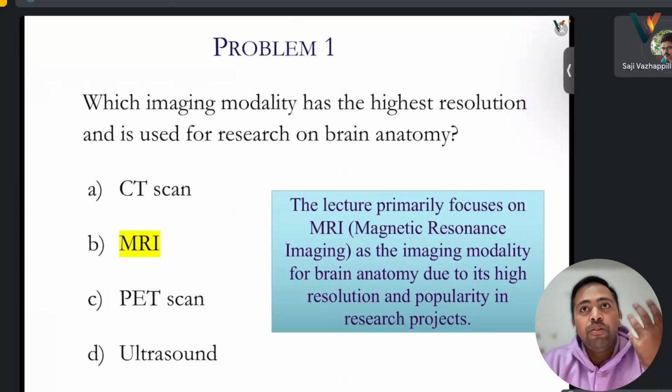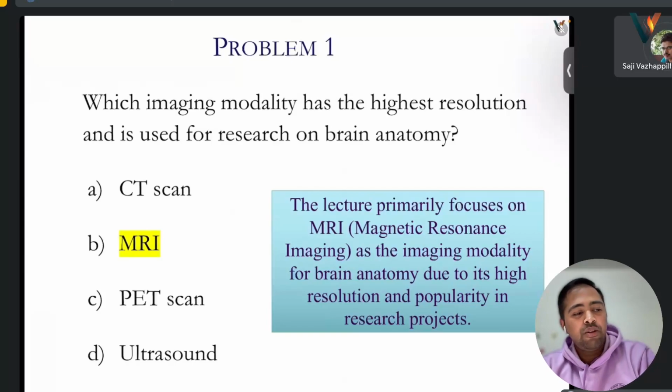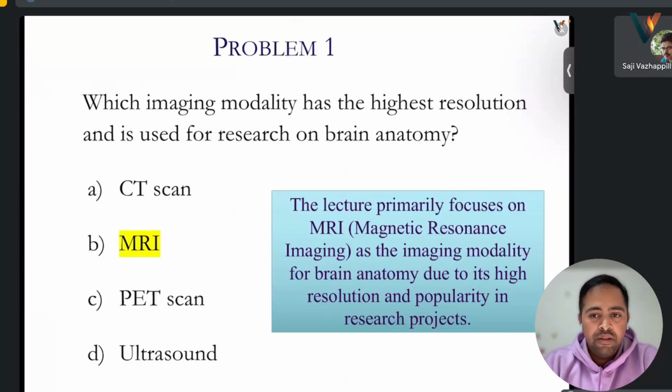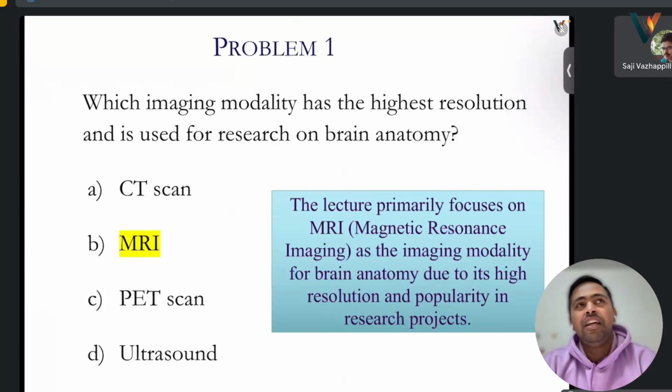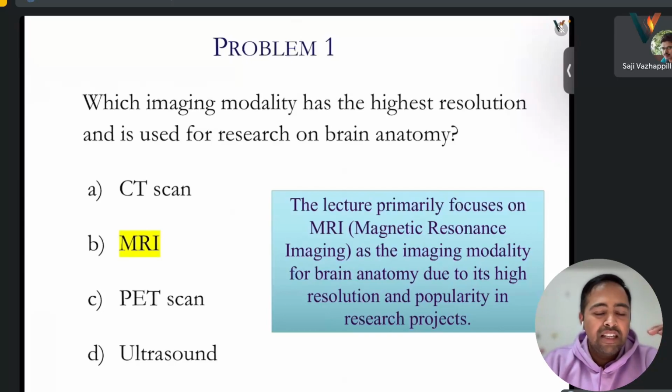But now the price has decreased a lot from what it used to be when all the things were imported. Parts are still imported, but now at least we can make it here. Your IITs are there, and a lot of research is going on in these fields, because ordinary people cannot afford this much. An MRI will cost you 13 to 15K in private hospitals. The problem is that we are generally focusing on copying things and making existing things cheaper. The focus needs to be on developing new techniques.